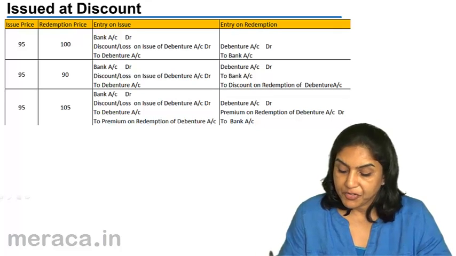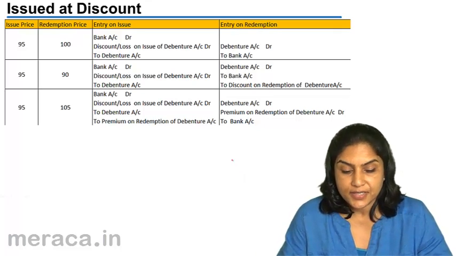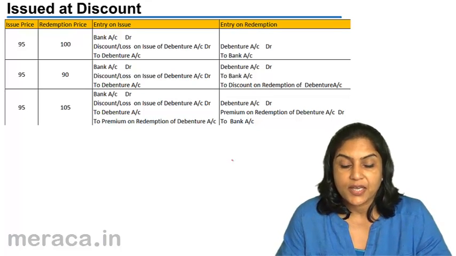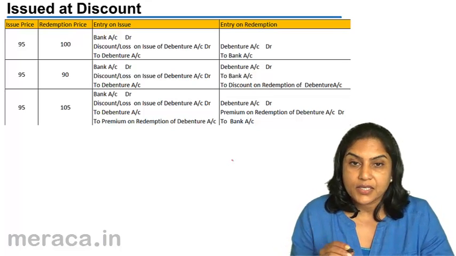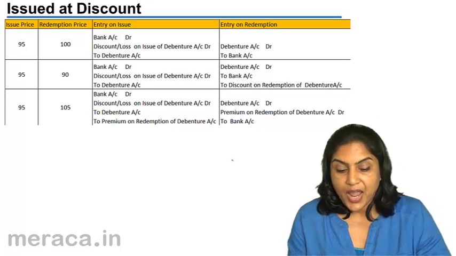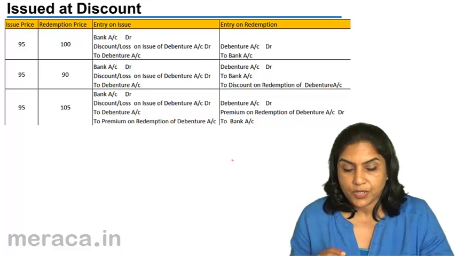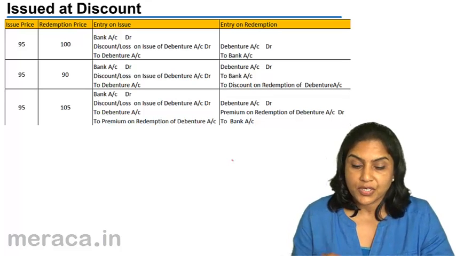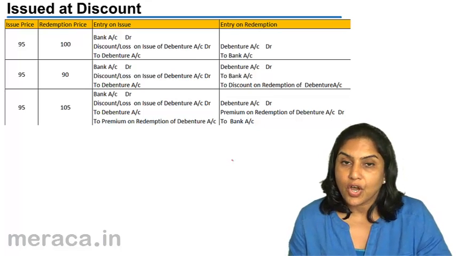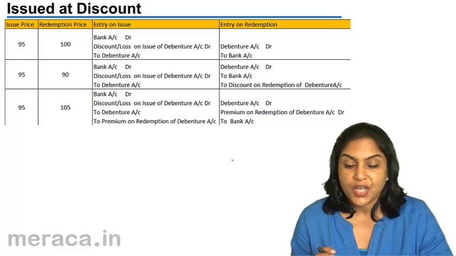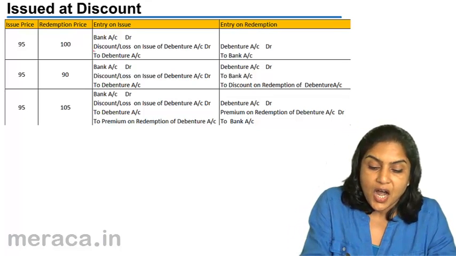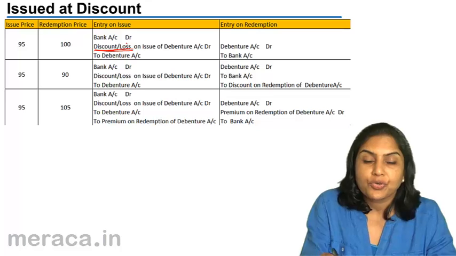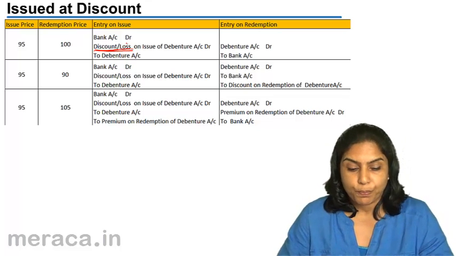What happens if the debentures are issued at a discount? The entry for issue of debenture at a discount is nothing but bank account debit, discount account debit, to debenture. And this discount is a loss. Discount is a capital loss. In fact, it is treated in the same way as the loss on issue of debentures account. So normally the discount on issue of debentures and the loss on issue of debentures are treated in a similar manner together and only one account is opened.